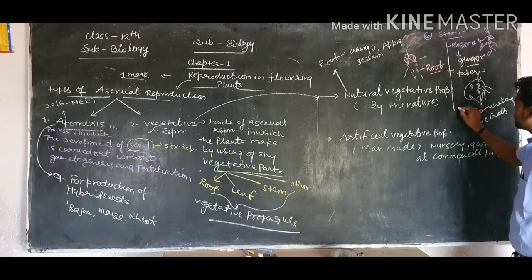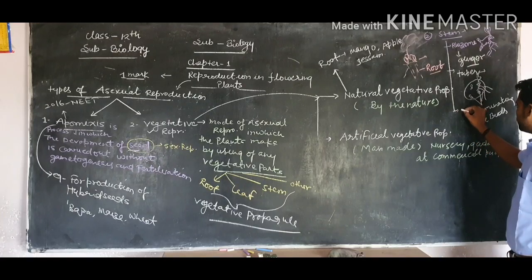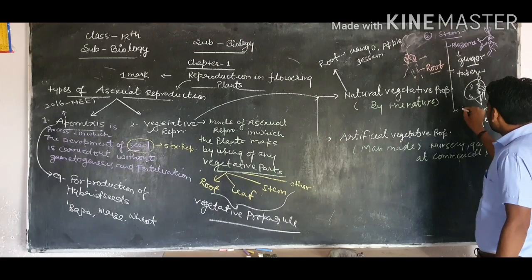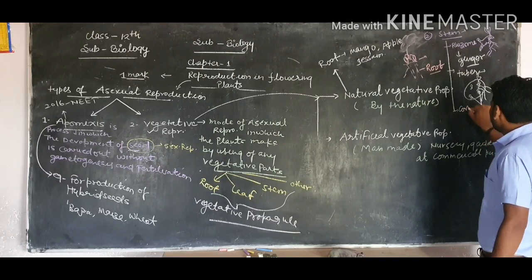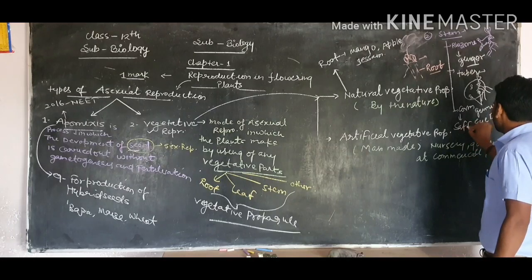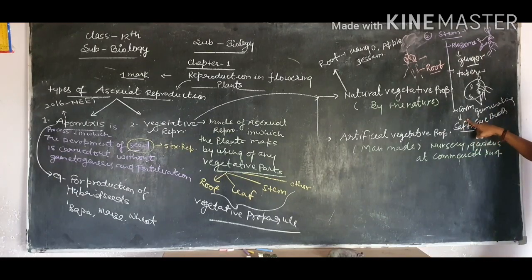Next, we know that next modification, rhizome, tuber and scale, and next corm. In the corm, saffron is a plant by which the new type of plant is produced with the help of corm modification of plant.